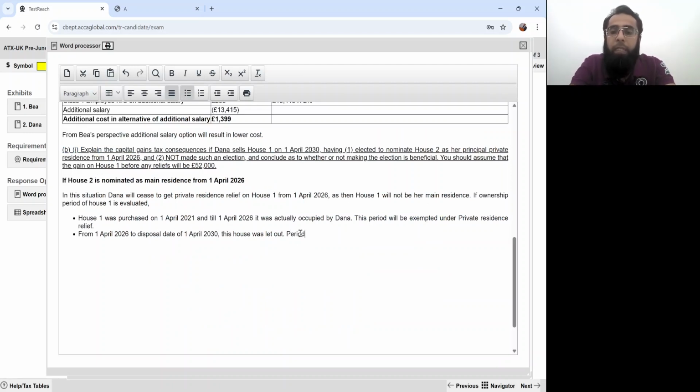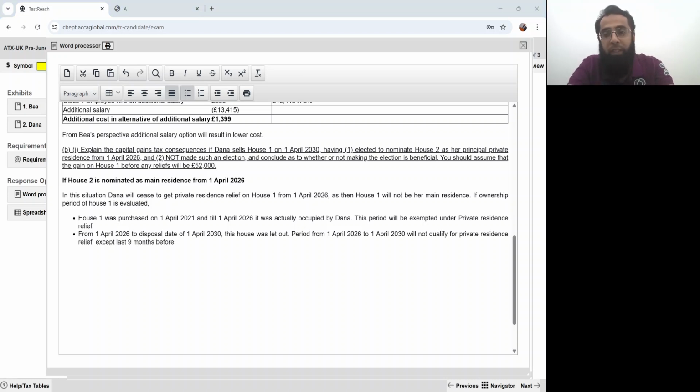Okay, the period from 1st April 2026 to 1st April 2030 will not qualify for private residence relief except the last 9 months before disposal. You all know that the last 9 months before disposal are always deemed period of occupation.